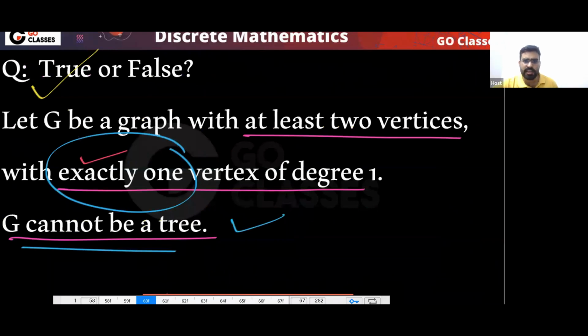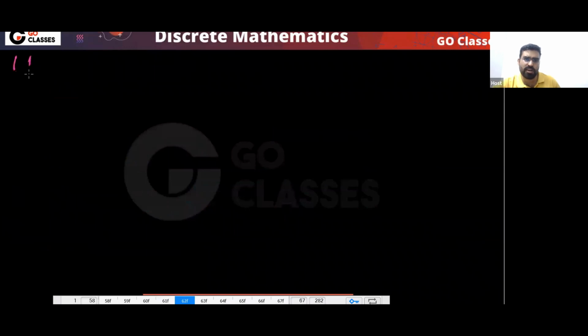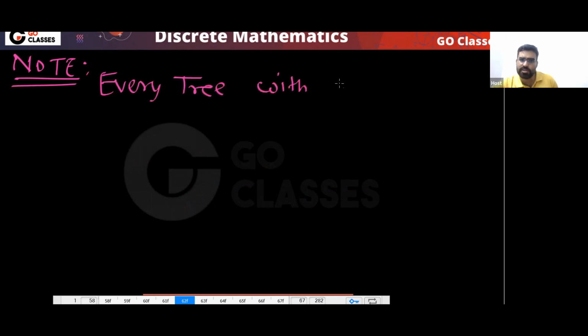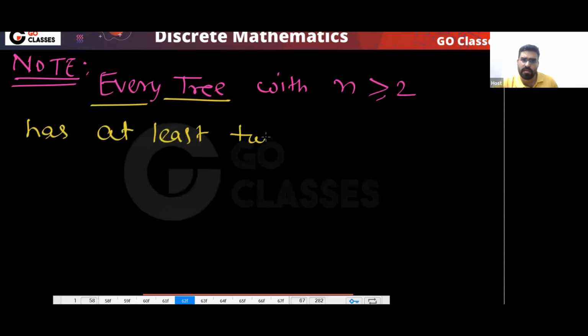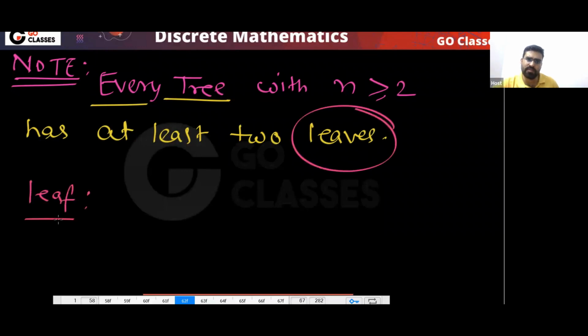This statement we have already seen. So this is the final note. What is the final note? Every tree with at least 2 vertices has at least 2 leaves. And what is a leaf? A leaf is a degree 1 vertex.